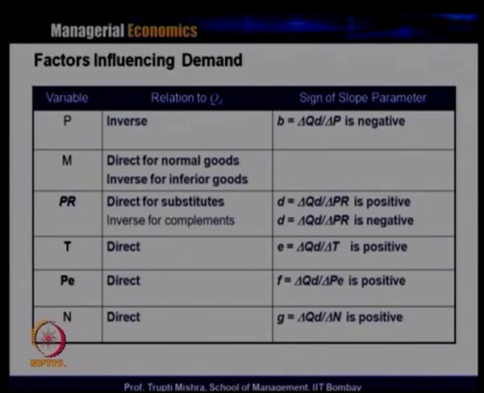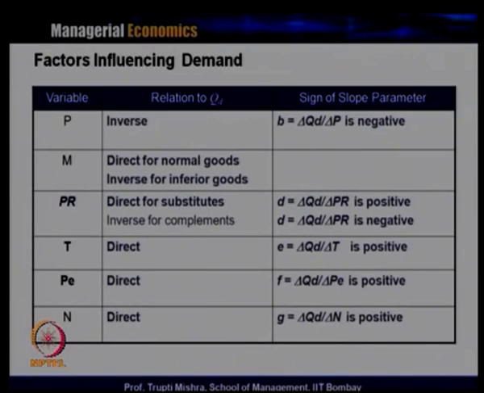That leads to increased quantity demanded for normal goods and less for inferior goods, and that is the reason the relationship is direct between income and the quantity demanded of normal goods, and inverse between the quantity demanded of inferior goods and income.